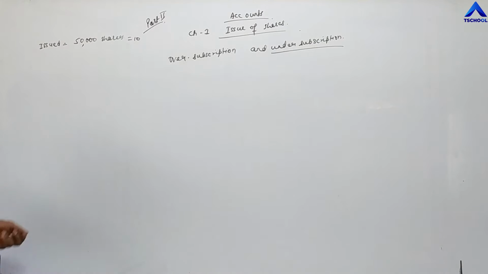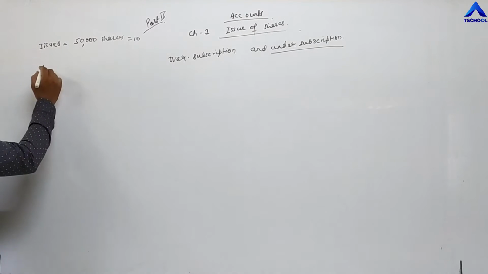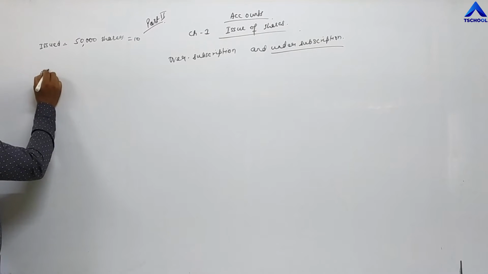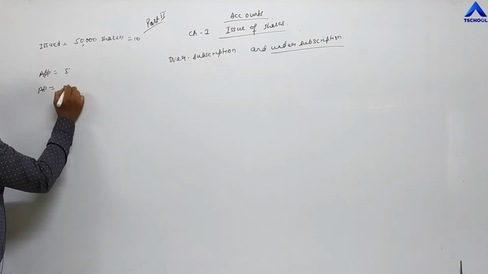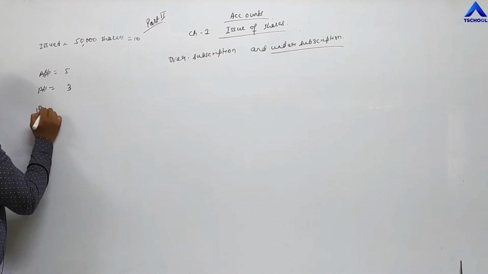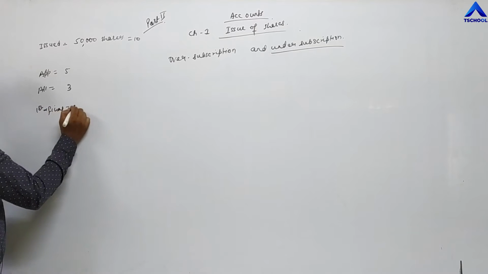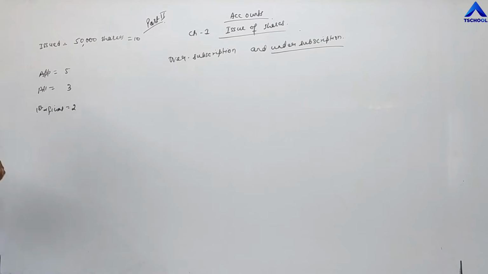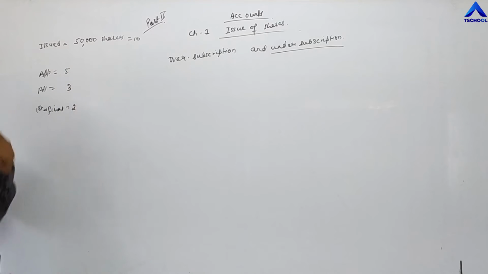The company has demanded this face value in, suppose, 3 installments. First installment is application 5 rupees, then allotment 3 rupees, then first and final call. This is the last installment, that's why first and final call 2 rupees. So they are demanding 10 rupees in 3 installments: 5, 3, 2.